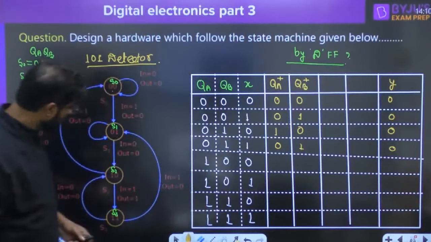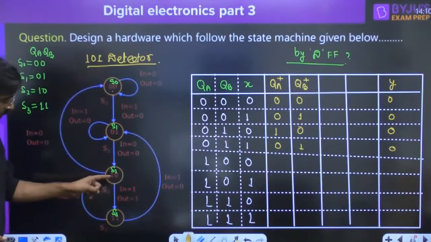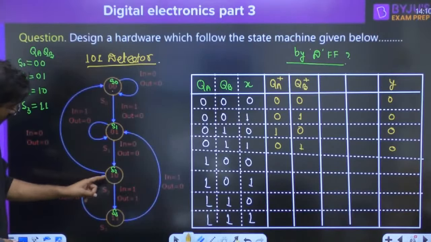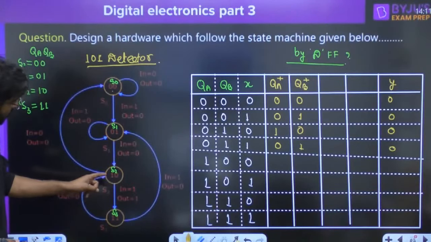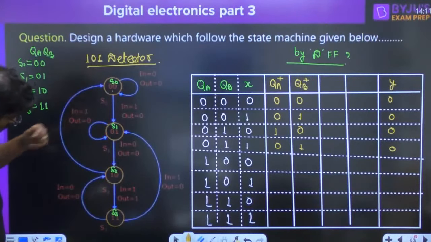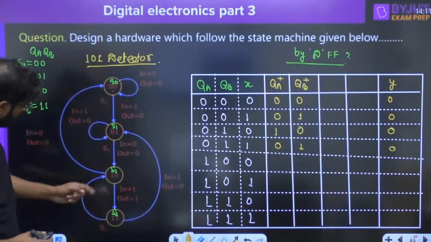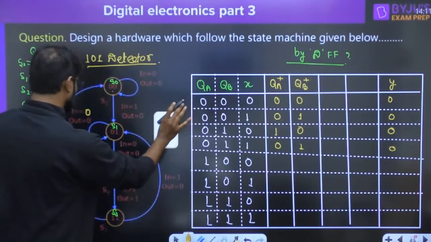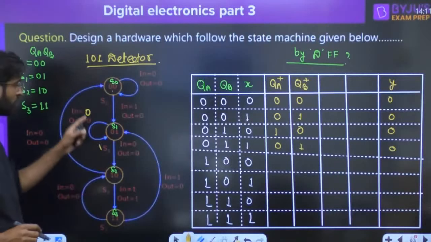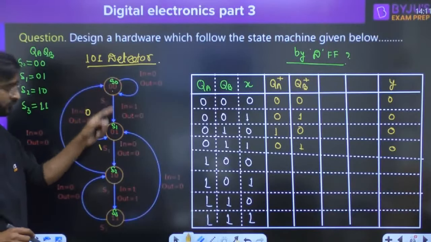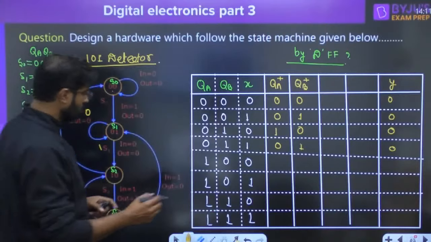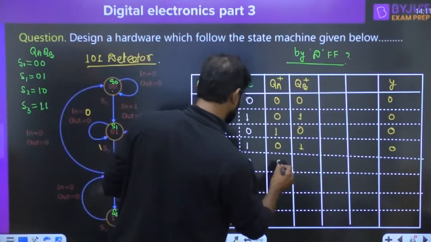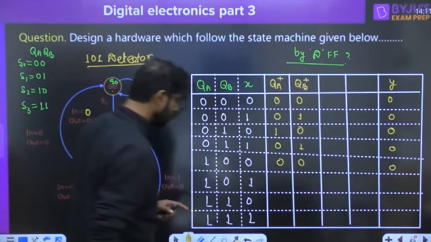You are in this state S2, 10, and if 0 is given, you are at this state and if the 0 is given, you have to move into this state. Output is 0. So 00. 0 state, it will be 00, output is 0.